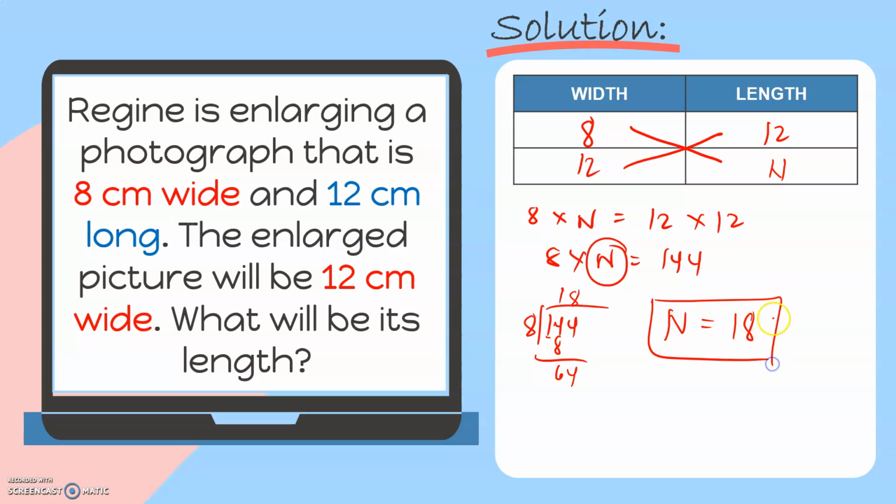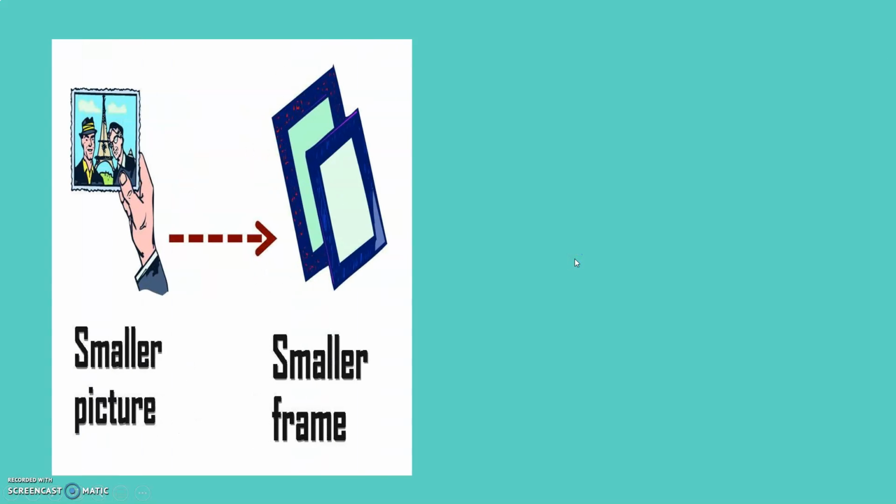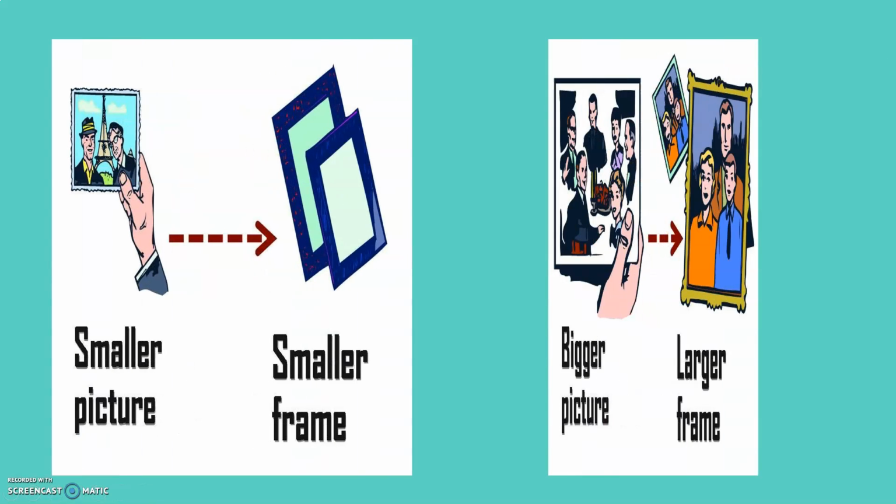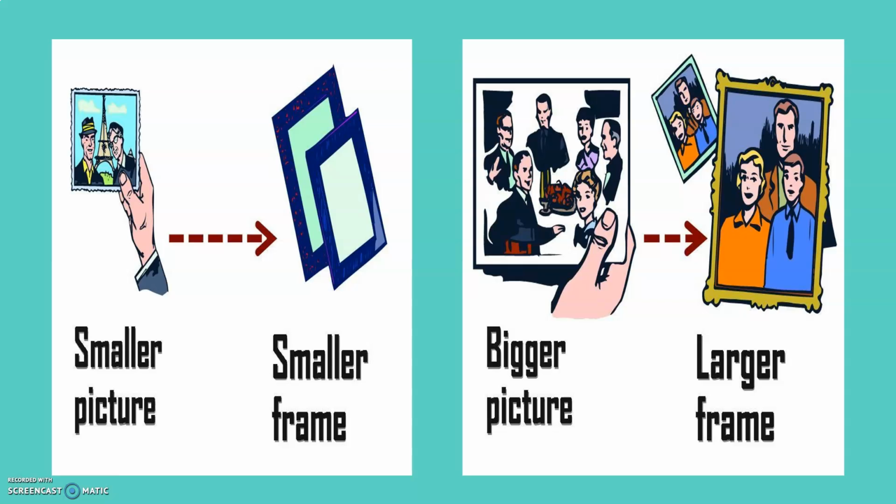Okay, so if you will enlarge the photograph, which is 8 centimeters wide and 12 centimeters long, it will be 12 centimeters wide and 18 centimeters long in the enlarged copy. So for a smaller picture, you will be needing a smaller frame, and for a bigger picture, you will be needing a larger frame. And again, this is an example of direct proportion.